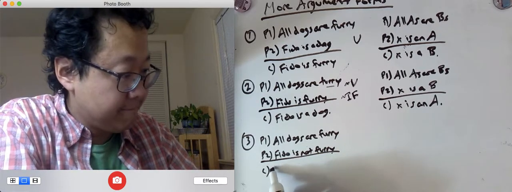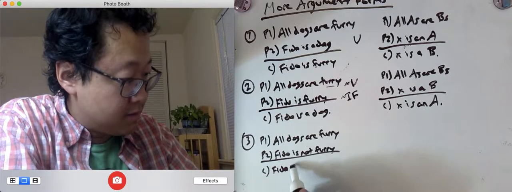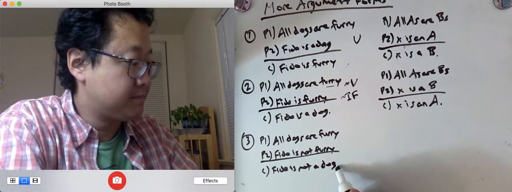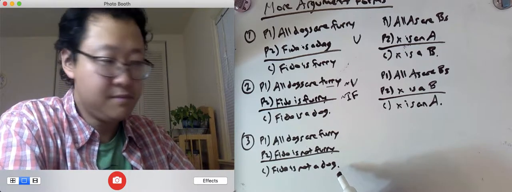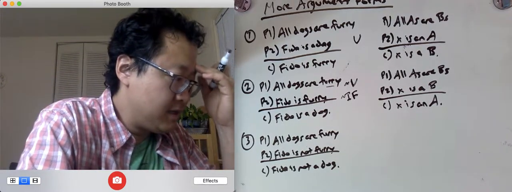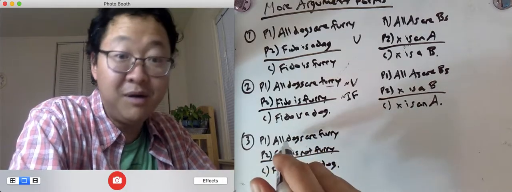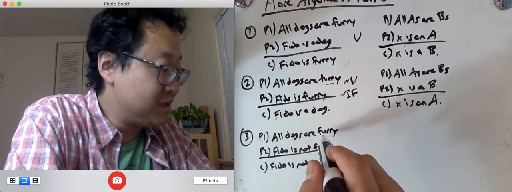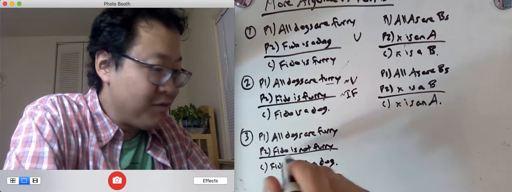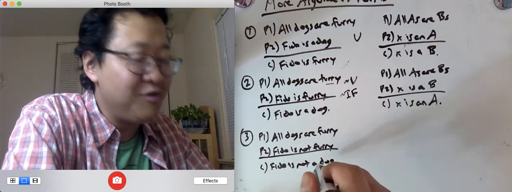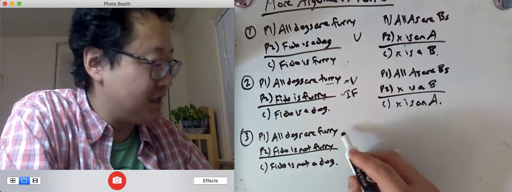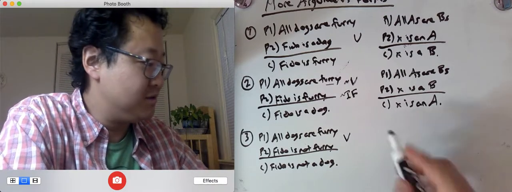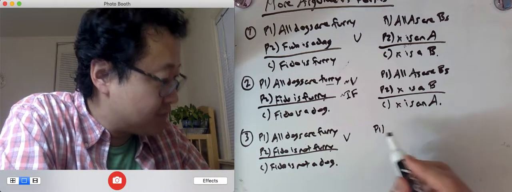Conclude, Fido is not a dog. Now, is this one valid? Suppose it's true that all dogs are furry. Maybe not true, but suppose that all dogs are furry. If we know that Fido is not furry, then it will follow that Fido is not a dog. So this is valid.